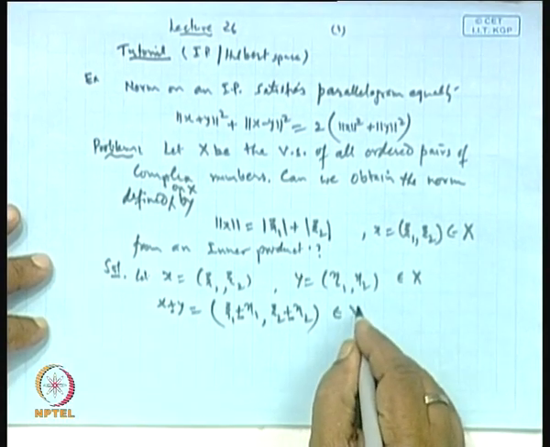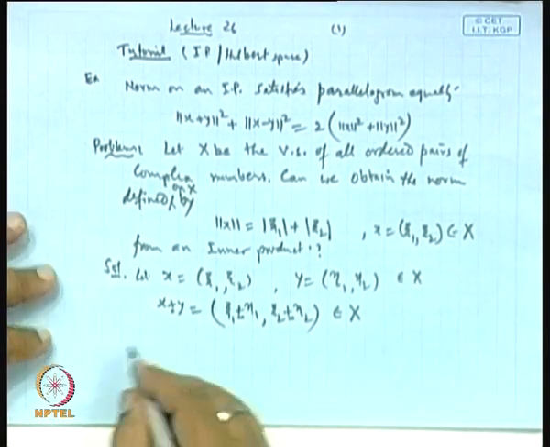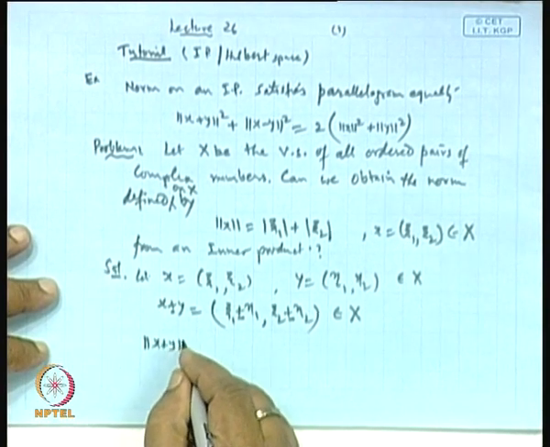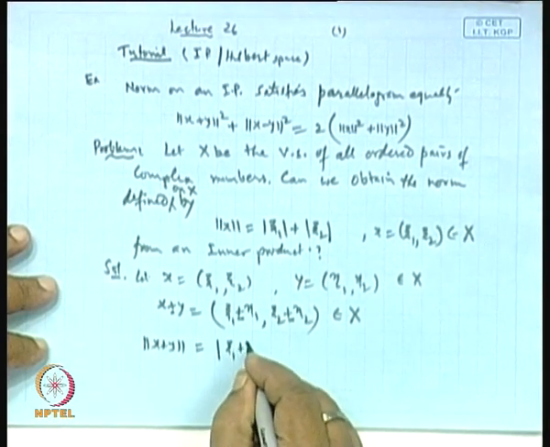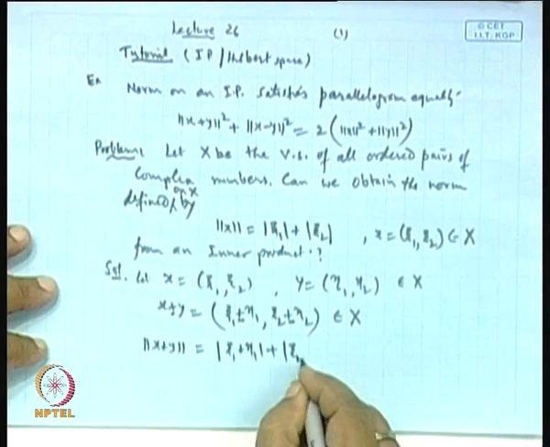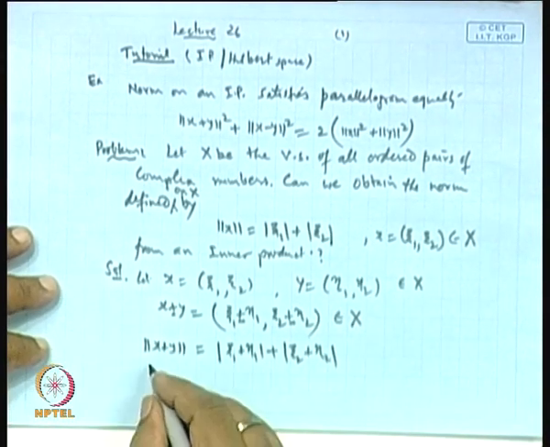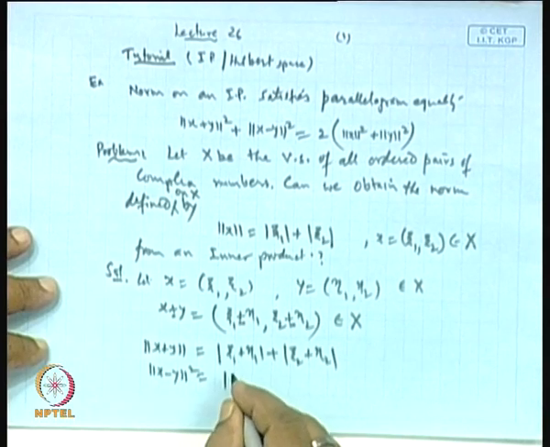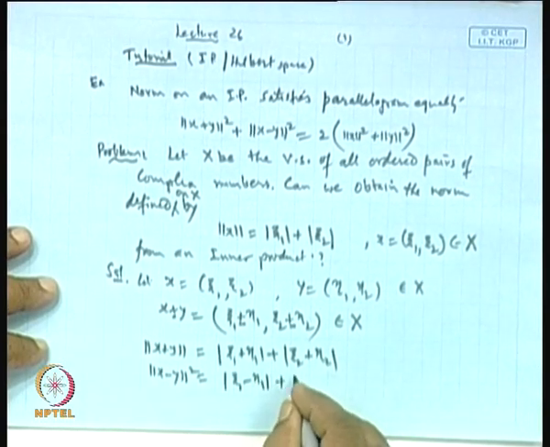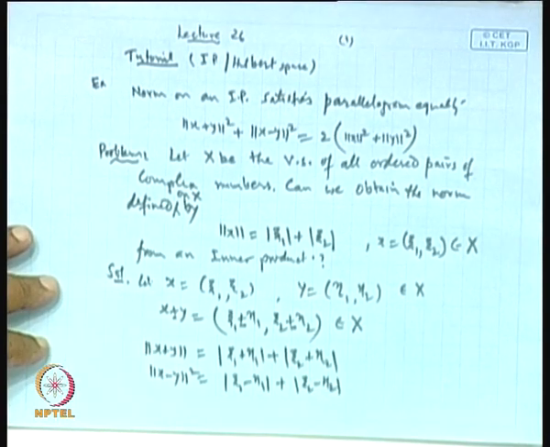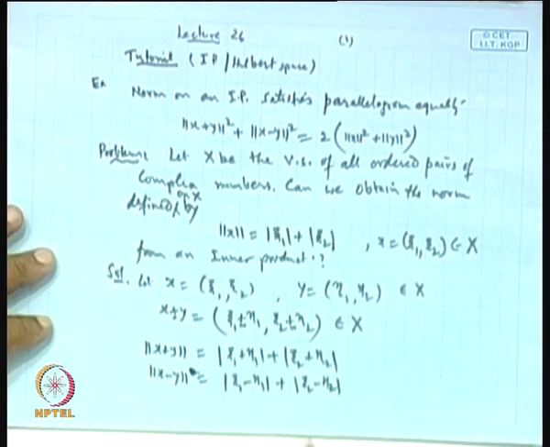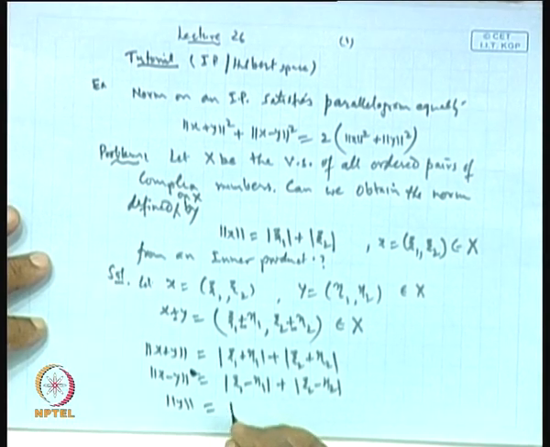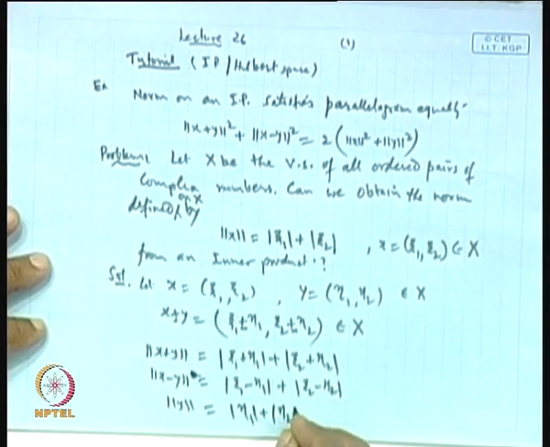The norm of x plus y is defined as mod of the first term plus mod of the second term. Similarly, the norm of x minus y is defined as mod of the first term plus mod of the second term. And norm of y is defined as mod of eta 1 plus mod of eta 2.